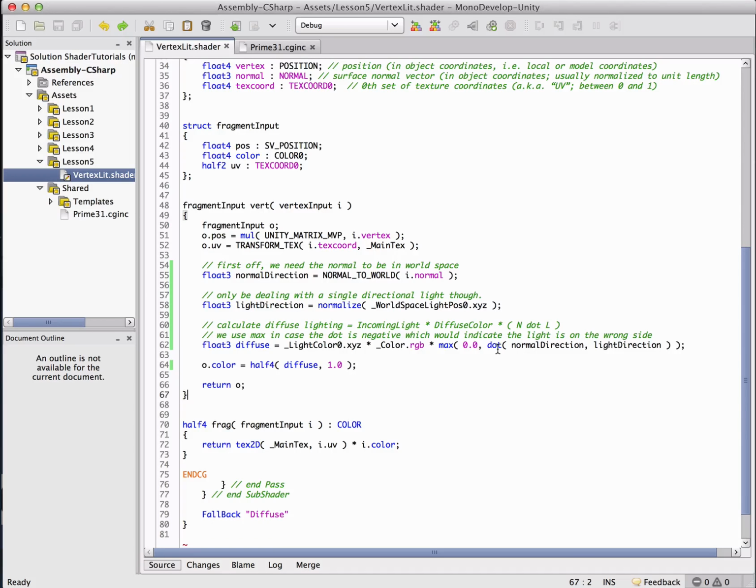So in the next tutorial, we're going to modify this shader so that it works with point lights, and then we're going to add in specular highlights.